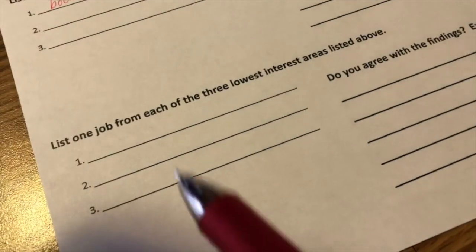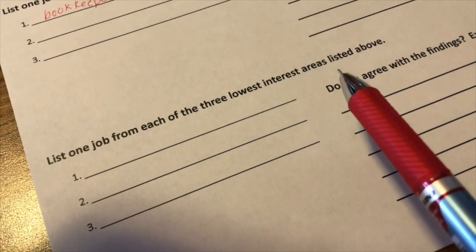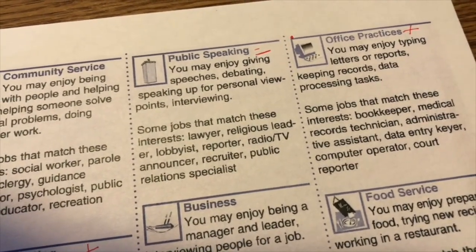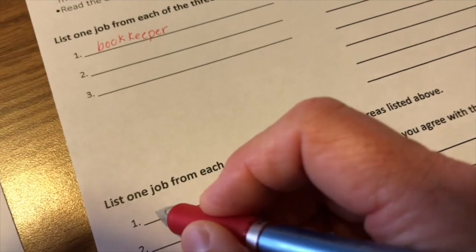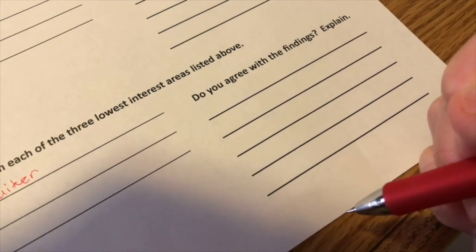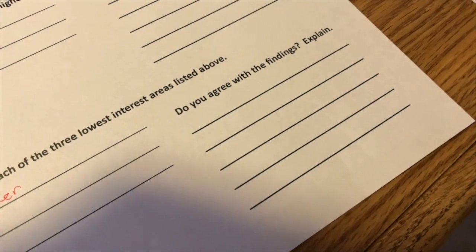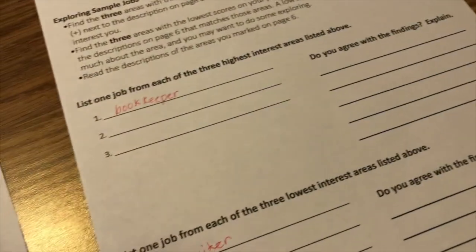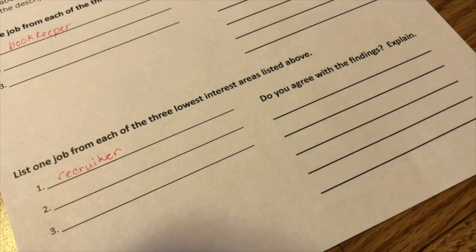Then you're going to do the same thing with the 3 lowest interest areas. You're going to pick a job from each one of those. For example, public speaking: lawyer, lobbyist, reporter, TV announcer, and so forth. I could put a recruiter. Do I agree with this? Yes, I do, because I am not very good at persuading people to do certain things that they really don't want to do. Okay, go through and fill out the bottom portion of page 5.